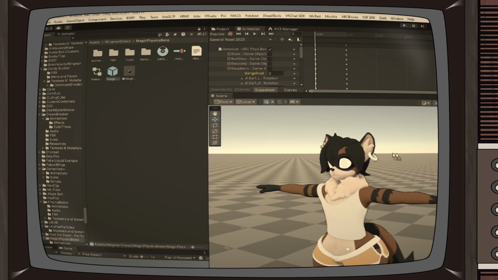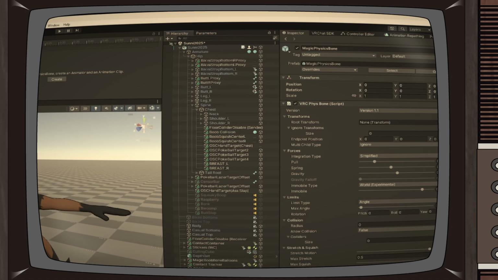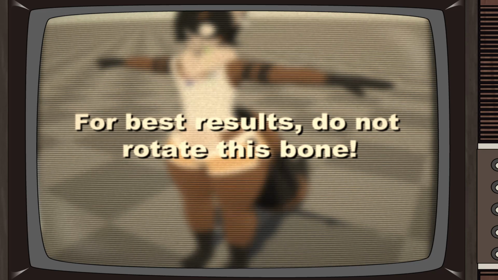Magic physics bone. Drag the prefab onto your scene, then onto your avatar's chest bone. Align the prefab with your breastbone. For best results, do not rotate the bone.